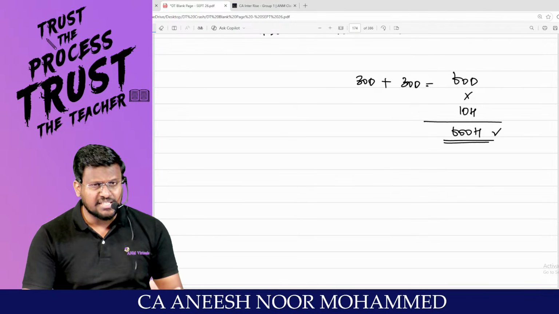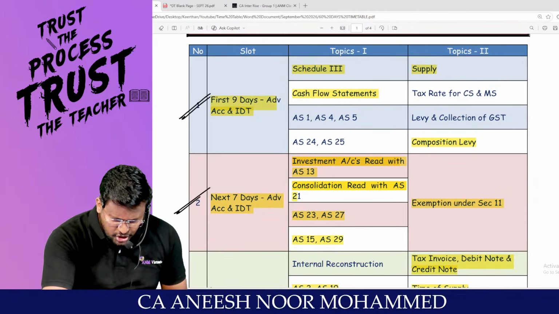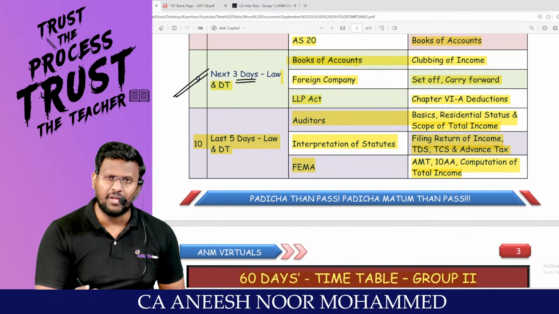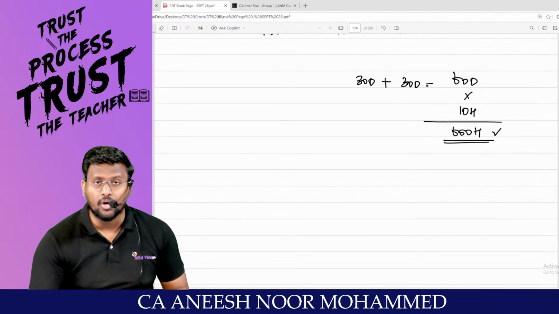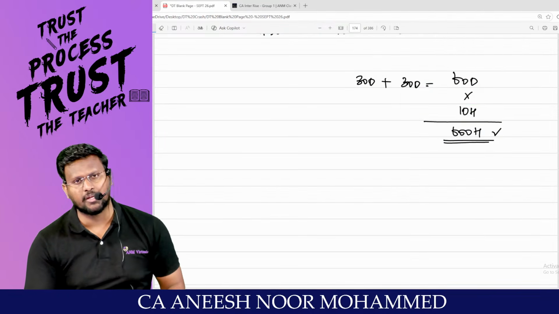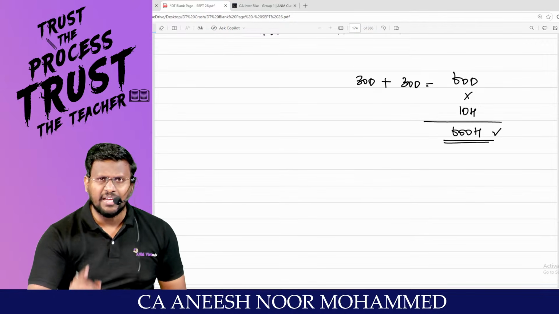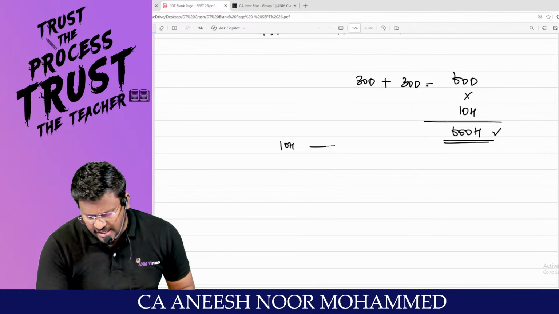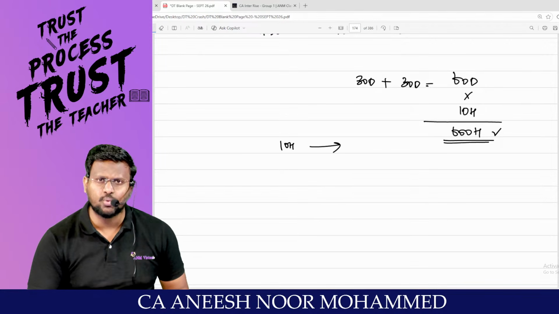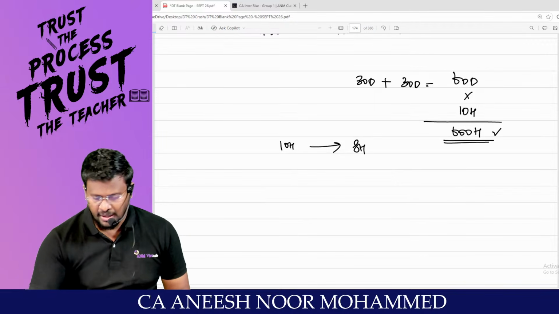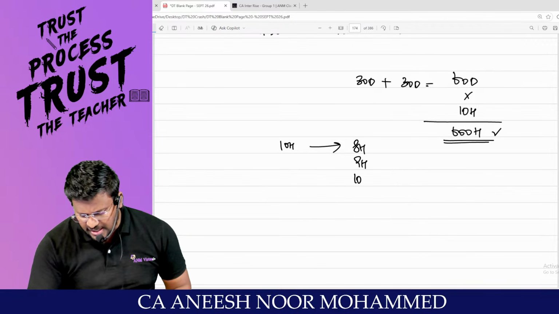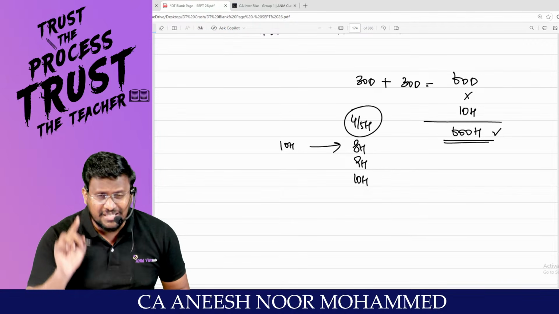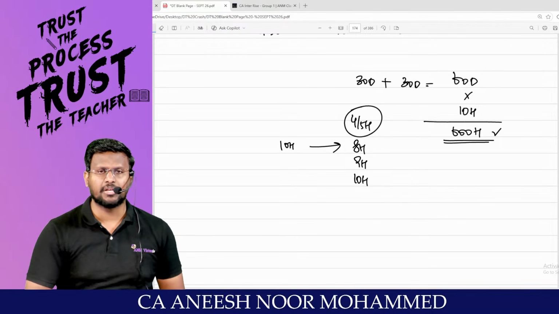If you are studying 600 hours with a proper schedule, my dear lovable students, why should we fail? Then why are we still failing? The reason is we are not executing the 600 hours properly. Just keep a budget. Daily 10 hours is the time to be studied. At least out of these 10 hours, mark how many hours you are studying. Is it 8 hours? Okay, good. Is it 9 hours? Better. 10 hours? Excellent.